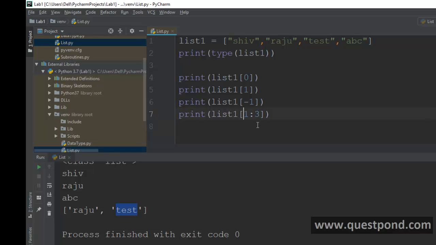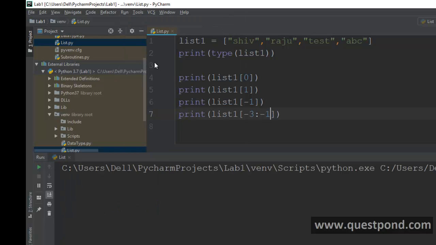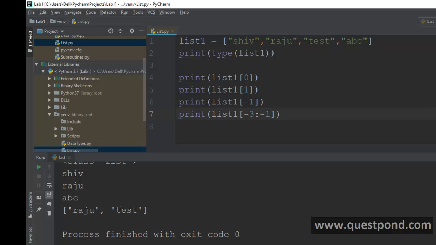You can also use the negative sign here. For example, if you want to print from the back, you can say -3 to -1. So it will actually print from the back. You can see now it is printing from -3 to -1, right? So with 0, 1, 2, 3, -3 to -1 has just printed Raju and test.